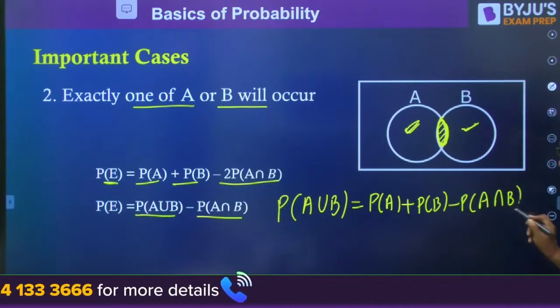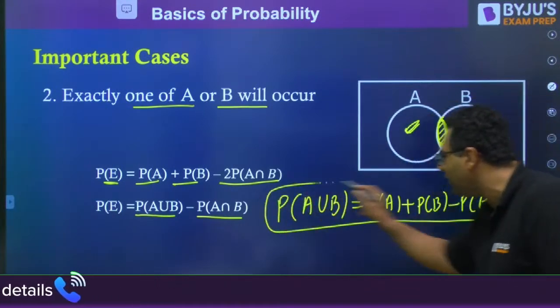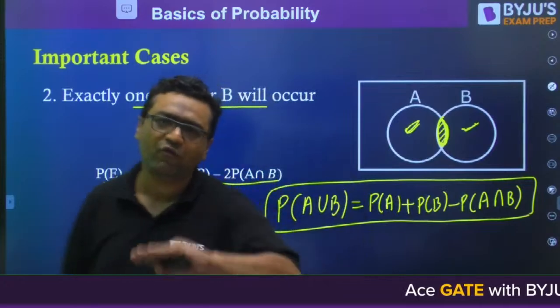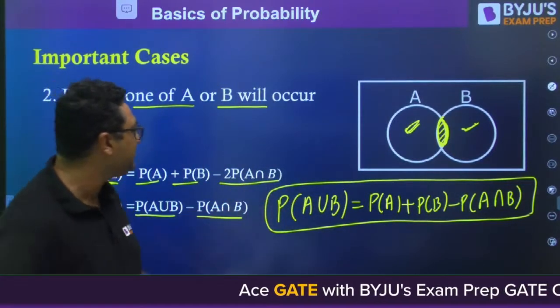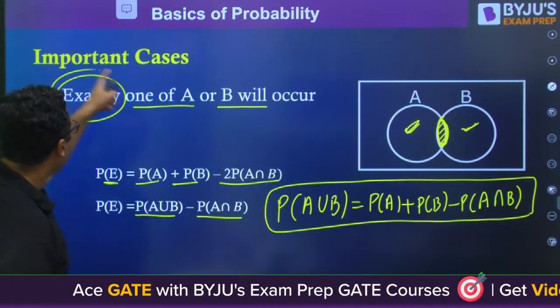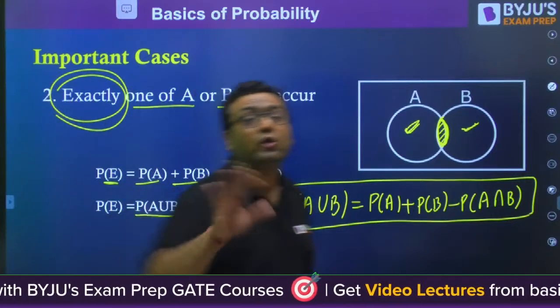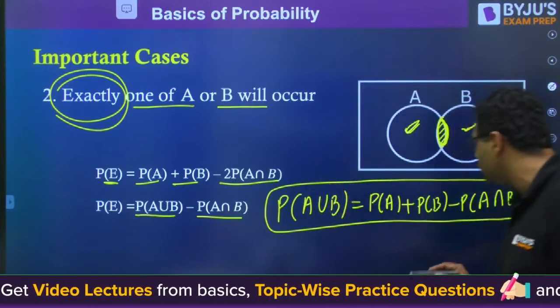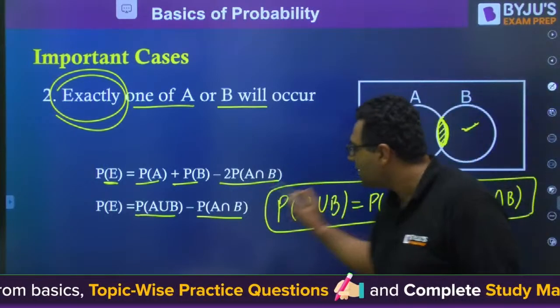So this was giving you the guarantee of either A or B, or you can say at least one of A and B will be happening. But we are saying exactly one, which means there should not be any condition when both A and B would be occurring. So that is why we are going to subtract A intersection B.